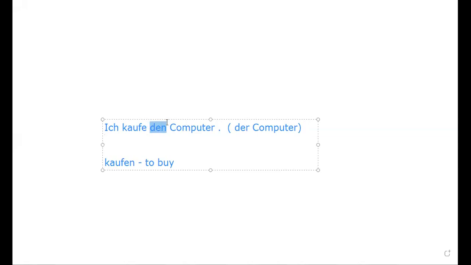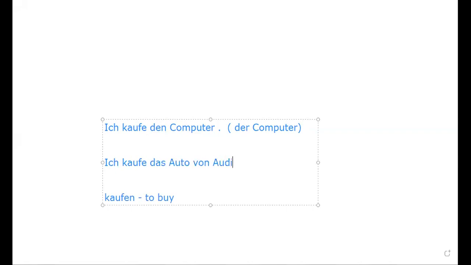Is it clear? I can give another gender where we will not do the change. For example, ich kaufe das Auto. I buy the car. What do you buy? You buy the car, so das Auto. Because it is neutral, we don't need to do any change when you compare this with the noun.